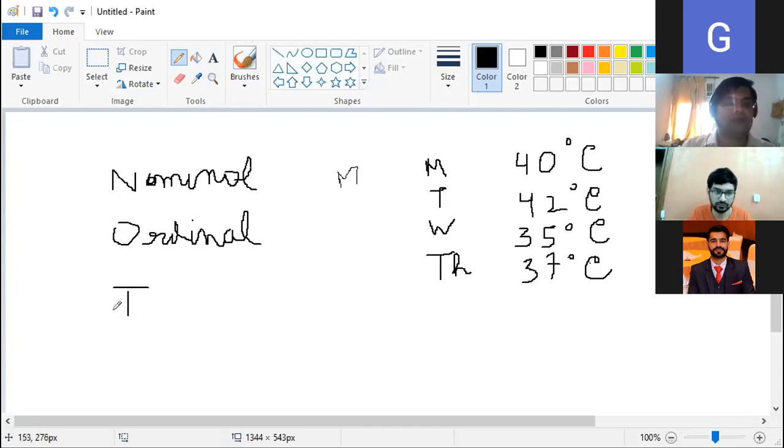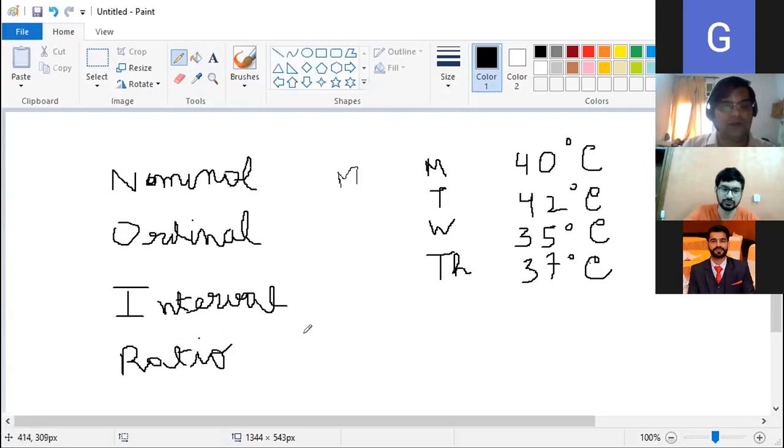So you need to understand. Very frequently we'll come across this concept. So first I start with this. Interval, ratio. So we need to understand what is nominal, what is ordinal, what is interval, what is ratio, and we need to understand the difference between each one of them.